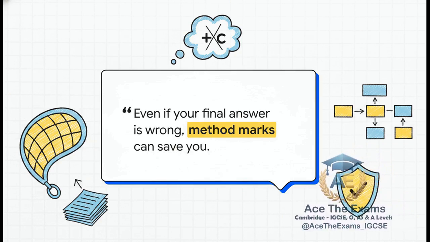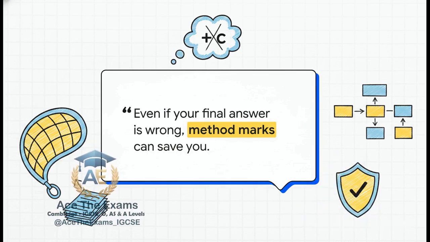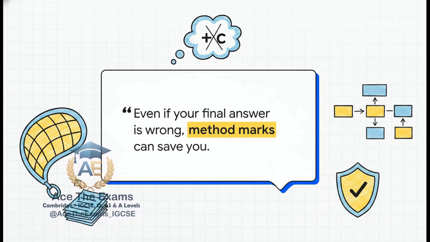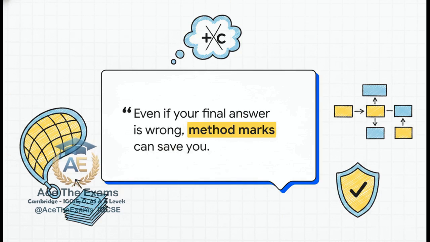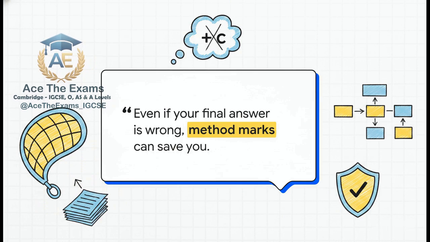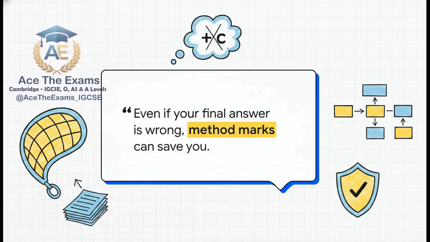You might make a tiny arithmetic error, maybe you drop a negative sign, and that throws off your final curve equation. But if your procedural working is pristine, if your mathematical syntax flows logically from step A to step B, the examiner can and absolutely will award you method marks. A wrong final answer does not mean a failed paper. Your working is the proof of your logic, and logic is what they are grading.